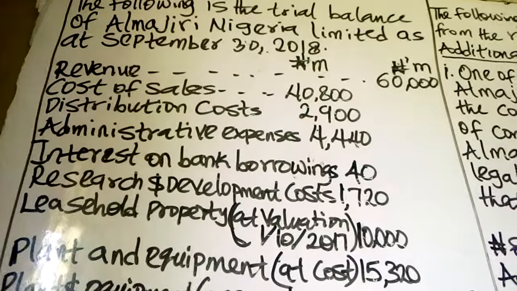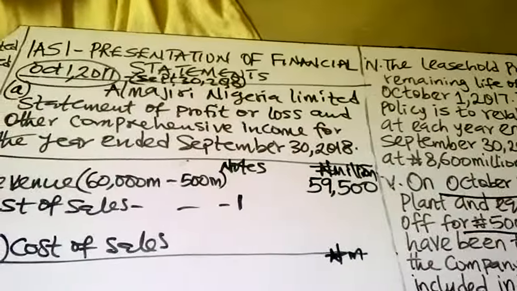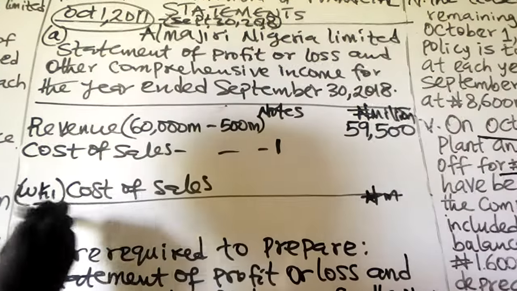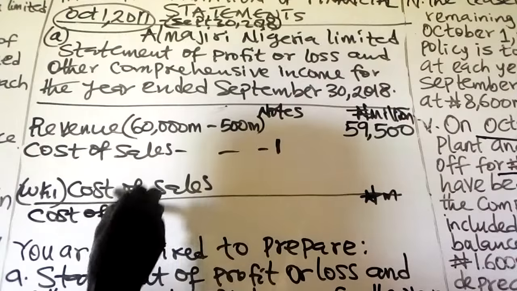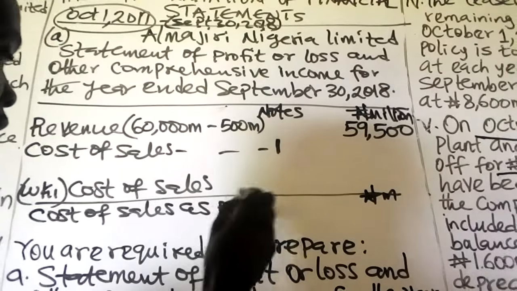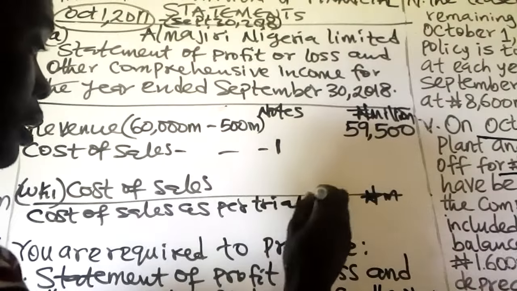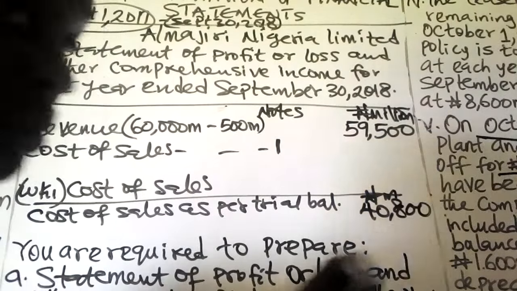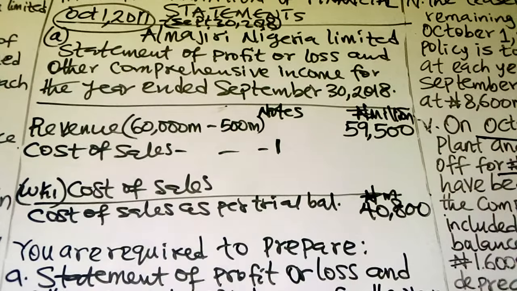Let me start with that, 40,800, the cost of sales as per the trial balance. I've told you that the cost of sales that will be used should not be this figure only. Some adjustments have to be made.